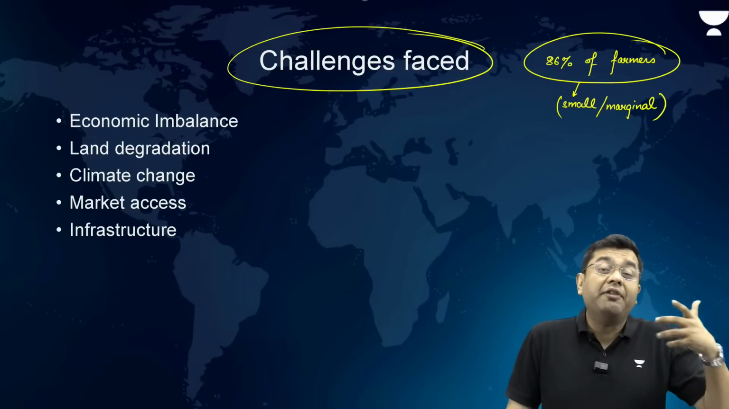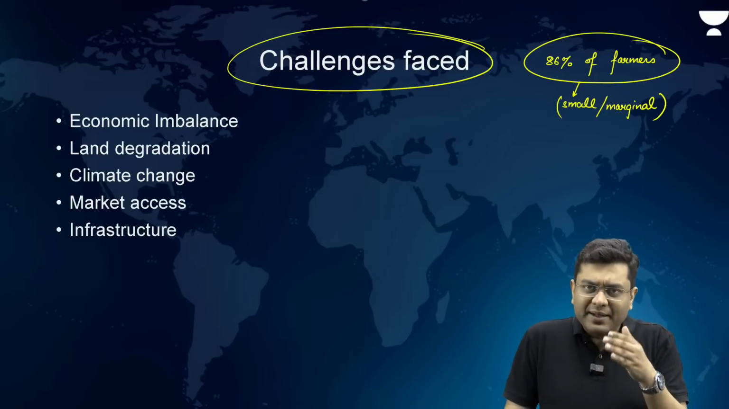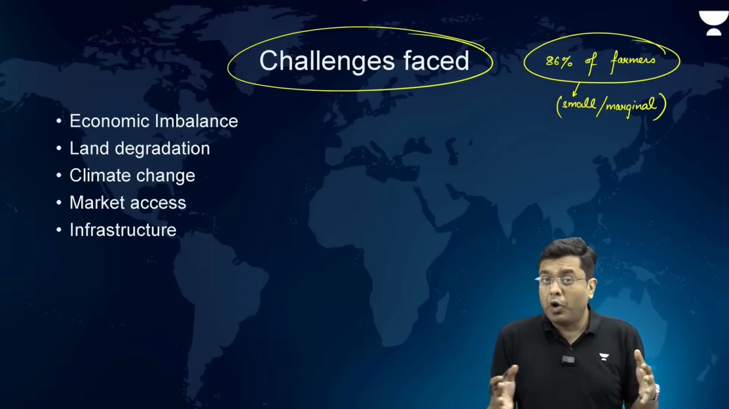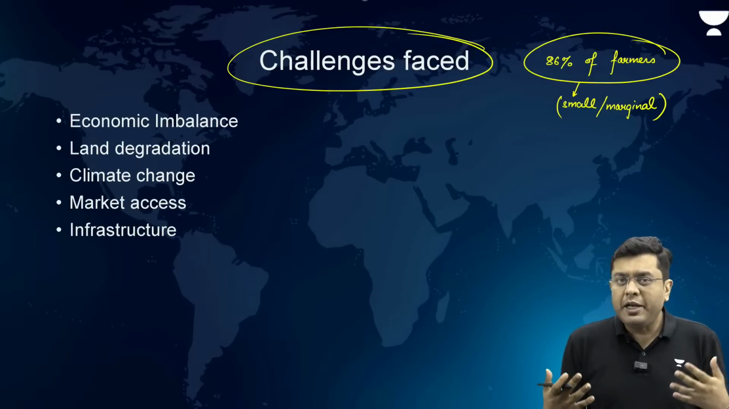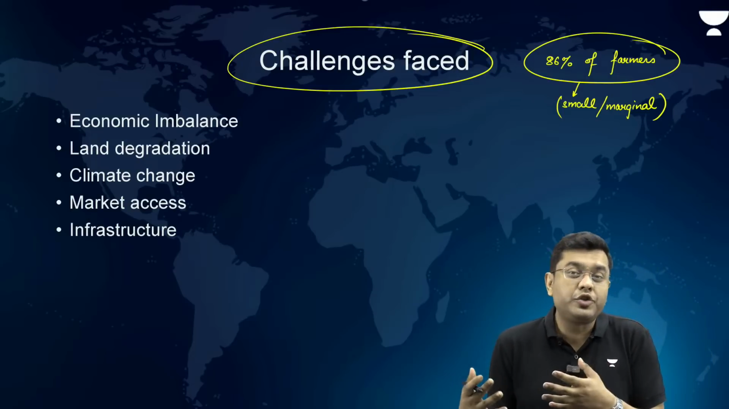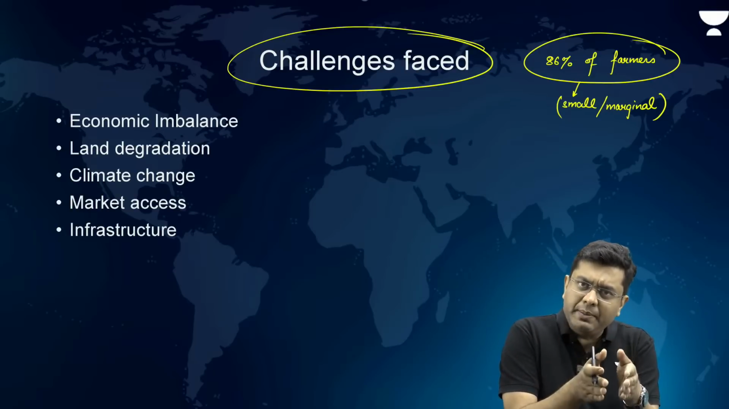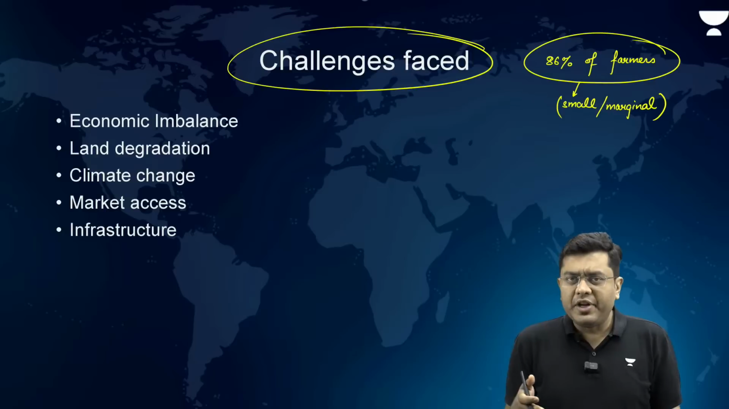Then you don't have a backup income as well, that is, income diversification. When the majority of farmers are small and marginal, obviously not many of them will be able to afford livestock, poultry, etc. So their sources of income are extremely limited to crop cultivation.